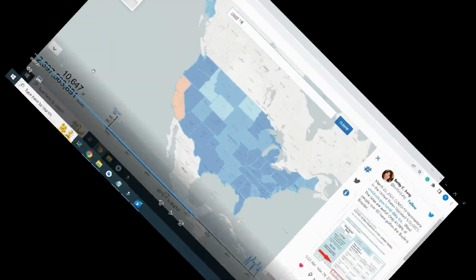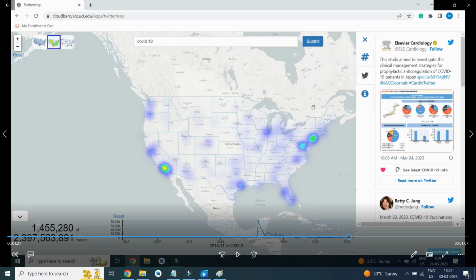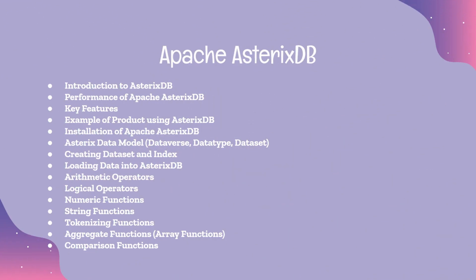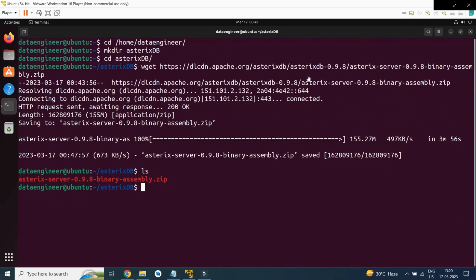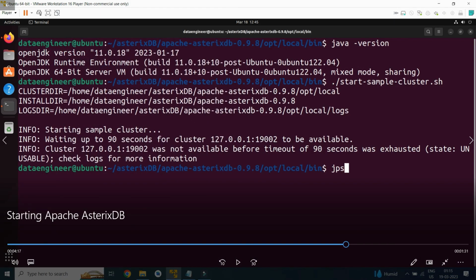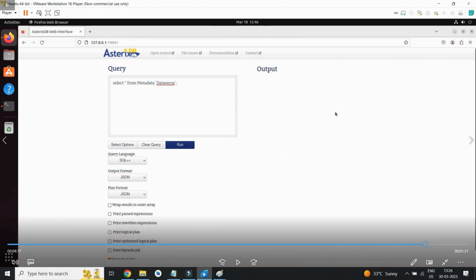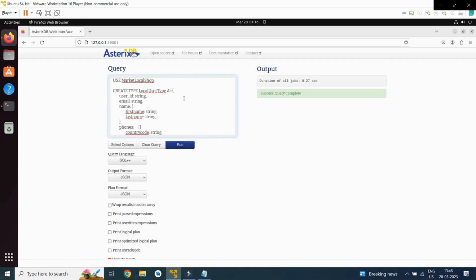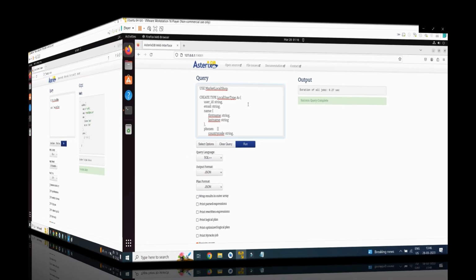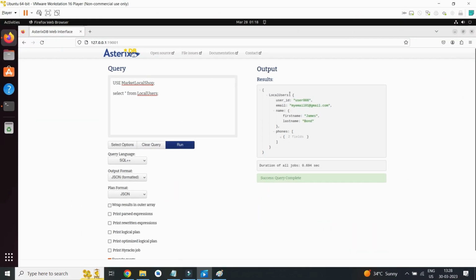We will learn an introduction to StrixDB, performance of StrixDB, key features, examples of products using StrixDB, installation of Apache StrixDB on an Ubuntu machine, the Strix data model, that is Dataverse, data types, data sets, creating a data set and indexes, loading data into StrixDB, arithmetic operators, logical operators, numerical functions, string functions, tokenizing functions, aggregate functions for arrays, and comparison functions.